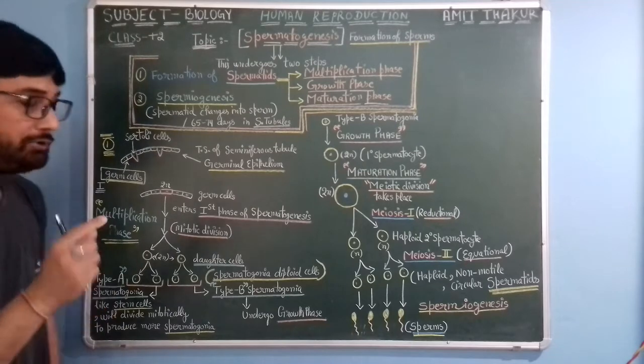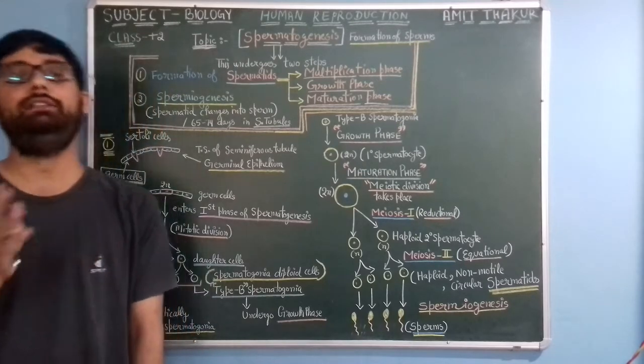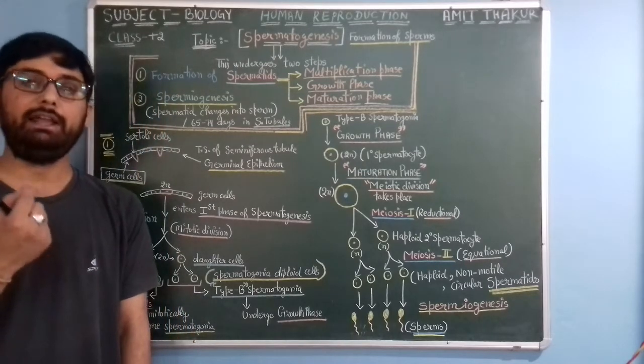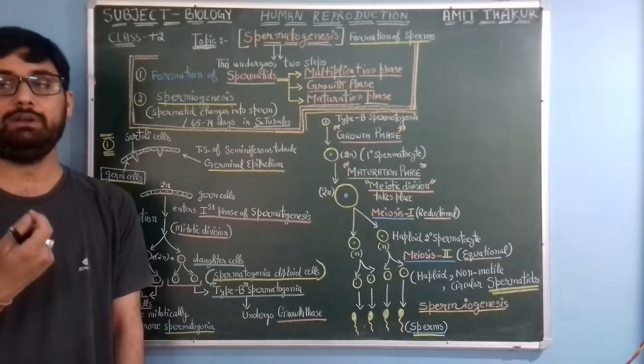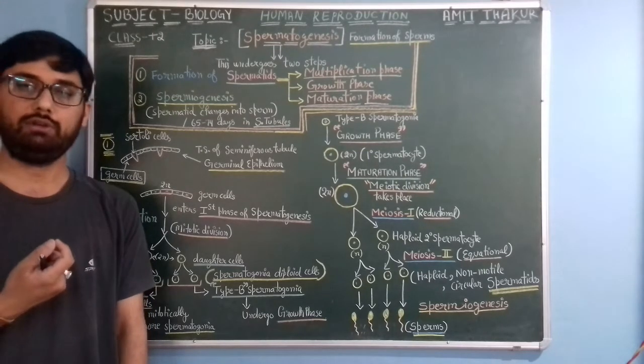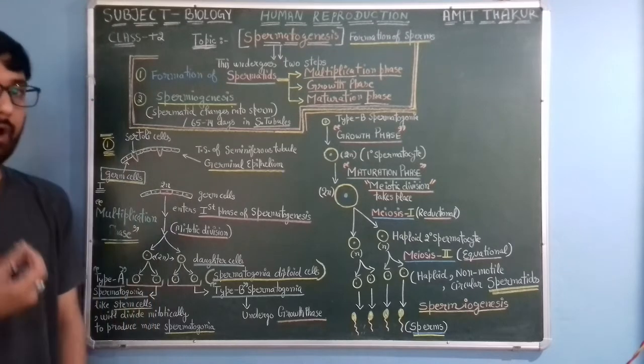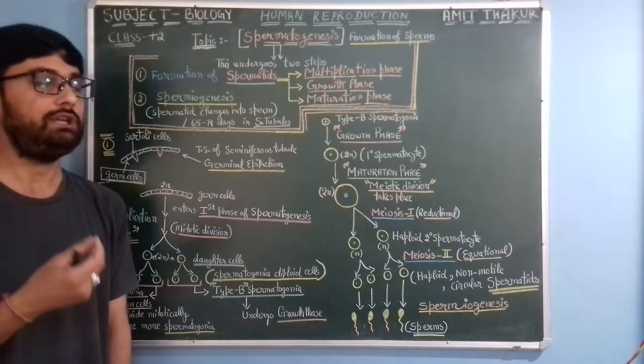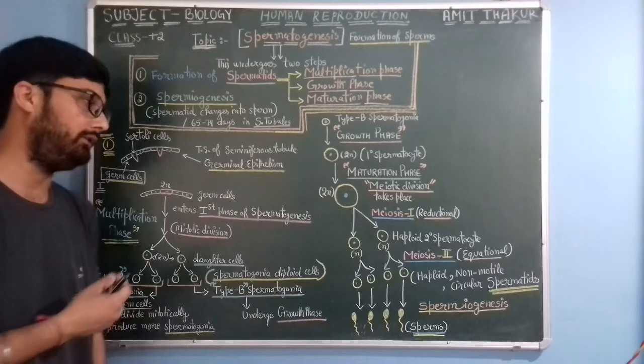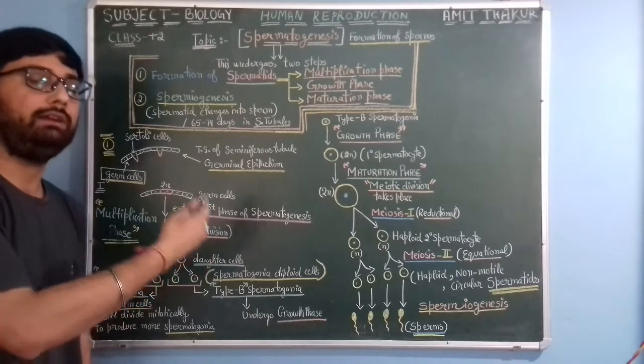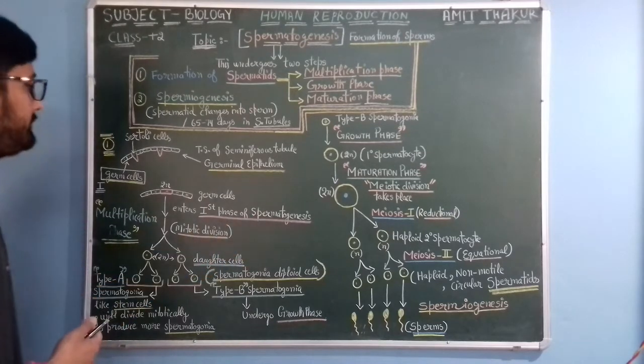Actually, there is a difference between spermatids and sperms. Spermatids are circular in shape and non-motile. Sperms are motile in nature and have a different shape from spermatids. We will discuss this in the next lecture.